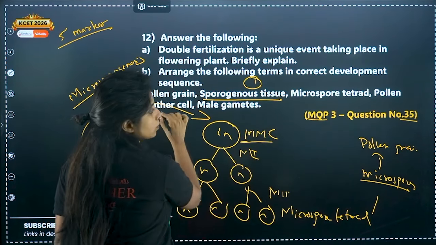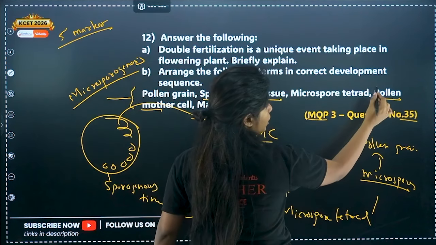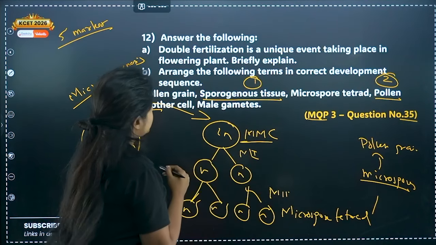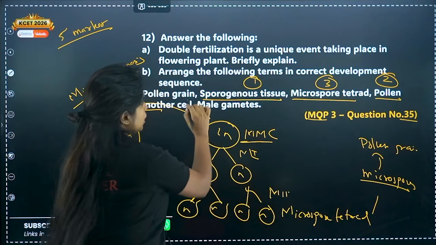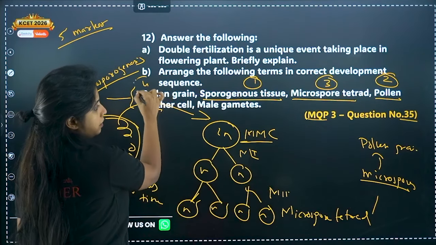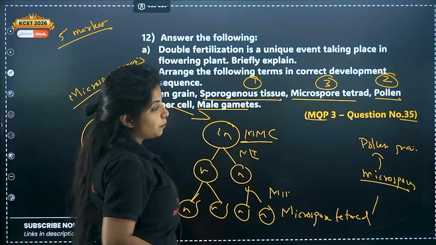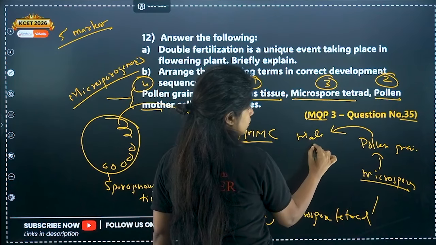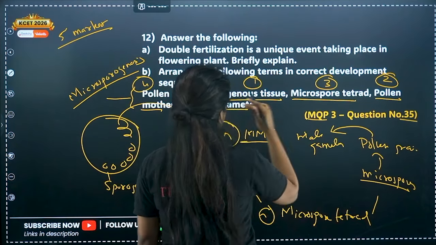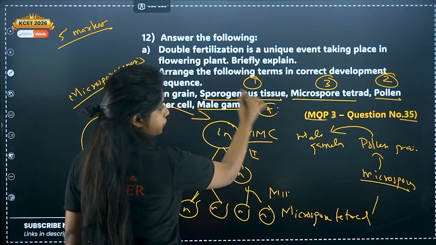Then comes pollen mother cell or microspore mother cell, ranking 2. Then comes microspore tetrad, ranking 3. From microspore tetrad, you get the pollen grains, that is ranking 4. And from the pollen grains you have the male gametes. So this will be 5.